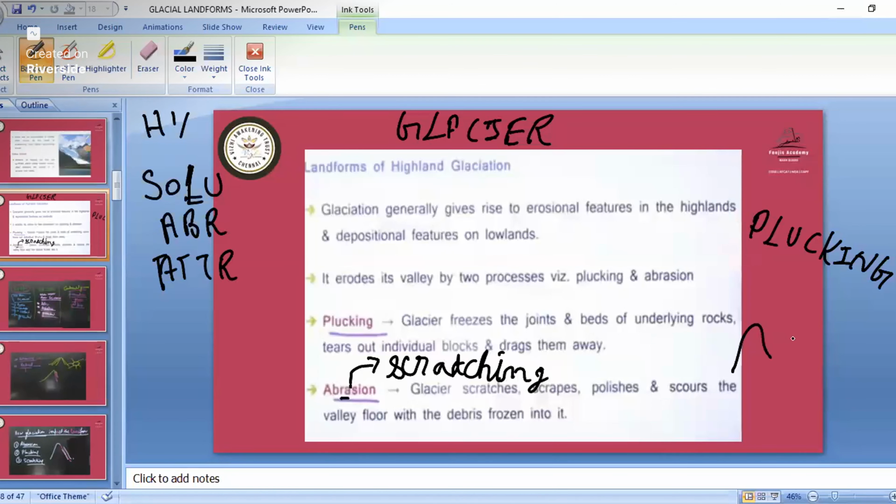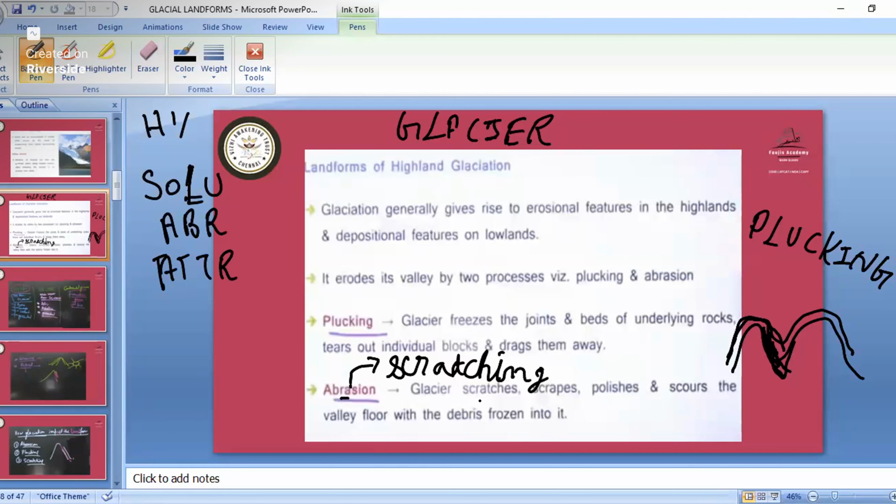See, now it is a mountain. So the glacier, this ice cap movement is taking place. Now this is a steep side. So steep side means some materials will be here. Now the glacier's movement is taking place. So what is happening? All those sediments attached to this mountain will be washed away. So that is plucking. The extra part will be plucked away. So the glacier freezes the joints and beds of underlying rocks, tears out the individual blocks and drags them away. So this is known as plucking.